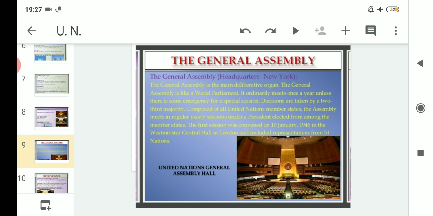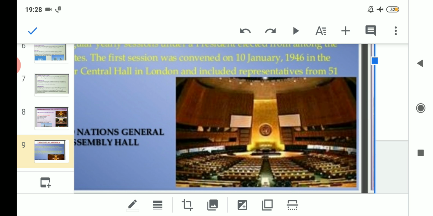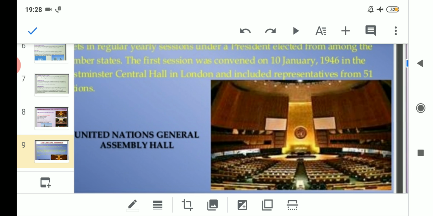And in that first meeting, how many member nations were present? 51 member nations were present. And this first session was convened on 10th of January 1946. Remember this date. This is the United Nations General Assembly Hall. You can see through the picture. Clear?